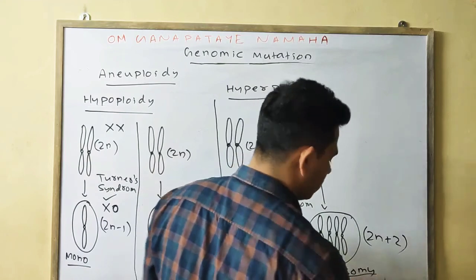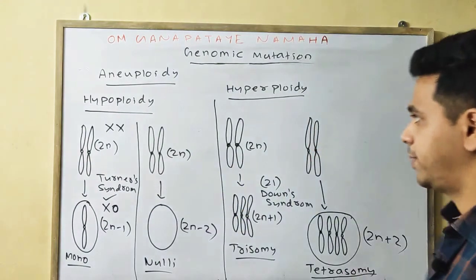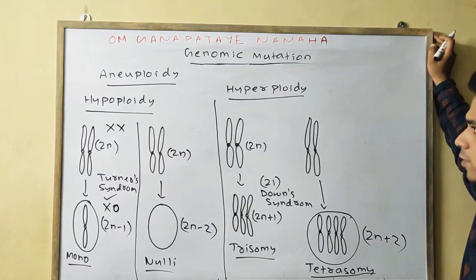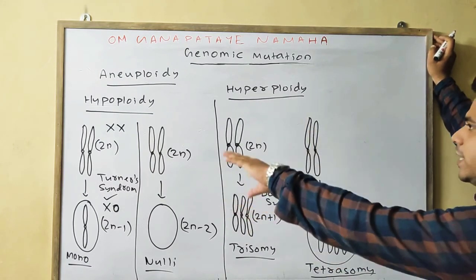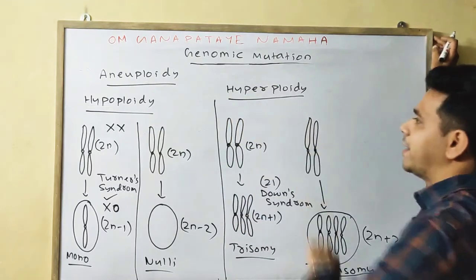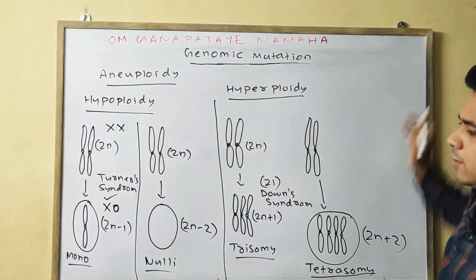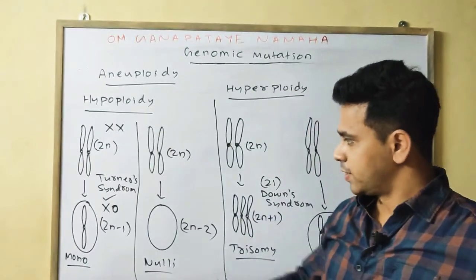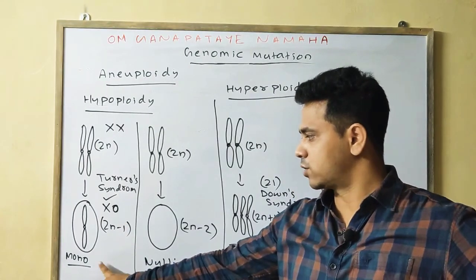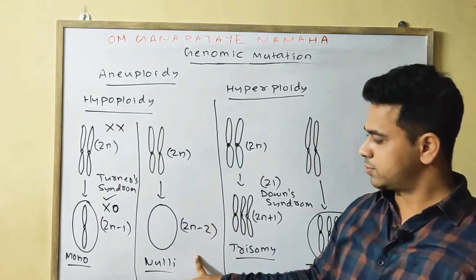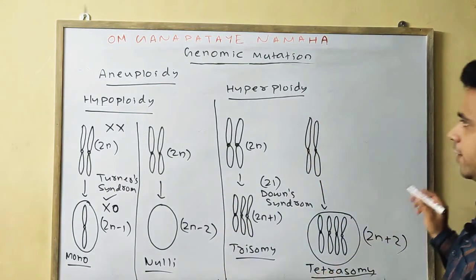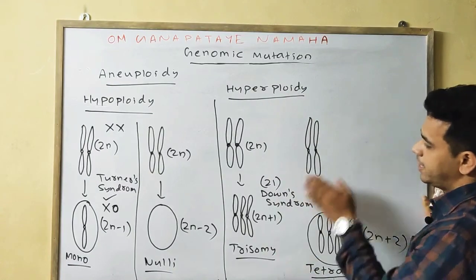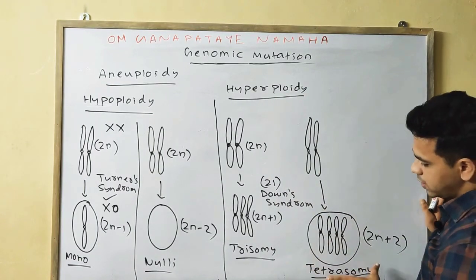I have explained by giving the examples. One is aneuploidy, and under aneuploidy there are two types, hypoploidy and hyperploidy. Hypoploidy has two types: if one chromosome is deleted, it is called monosomy. If both chromosomes are deleted, it is called nullisomy. In hyperploidy, if one chromosome gets added, it is called trisomy. If two chromosomes get added, it is called tetrasomy.